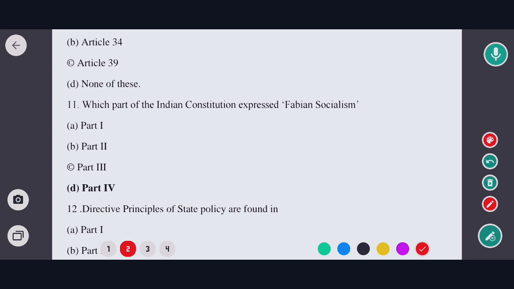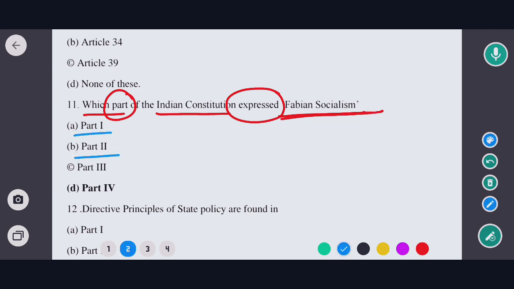So the next question is, which part of the Indian Constitution expressed Fabian socialism? Fabian socialism. Options are part 1, part 2, part 3, and part 4. So in this case, the correct option would be option D, that means part 4. Part 4 of the Indian Constitution expressed Fabian socialism.